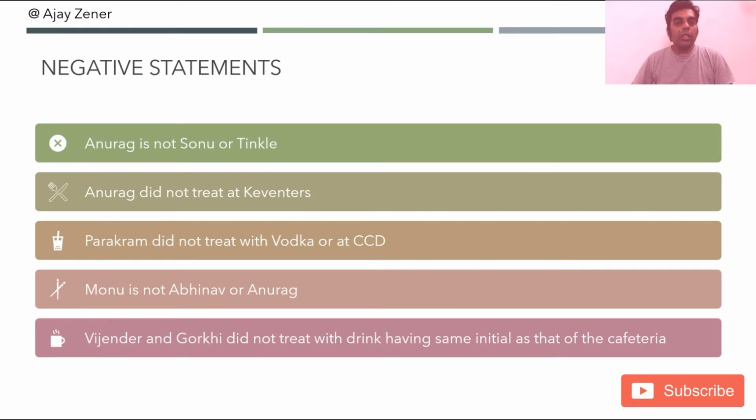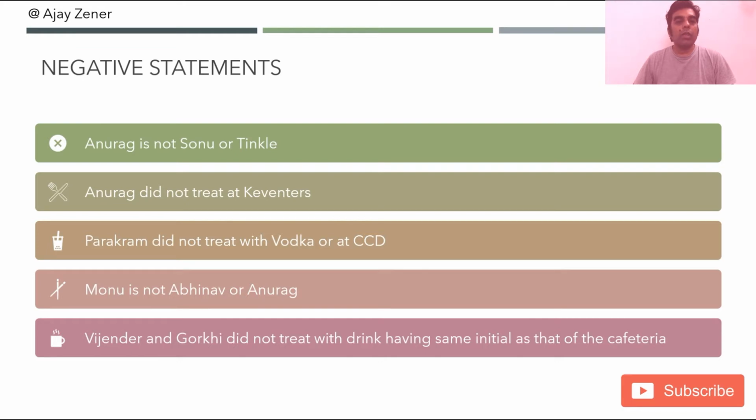If you observe these 6 statements, you will find that a lot of these statements are negative statements. And what are the negative statements given to you? 1. Anurag is not Sonu or Tinkle. 2. Anurag did not treat at Keventus. 3. Parakram did not treat with vodka or at CCD. 4. Monu is not Abhinav or Anurag. And 5th one, Vijender and Gorki did not treat with the drink having the same initial as that of the cafeteria.